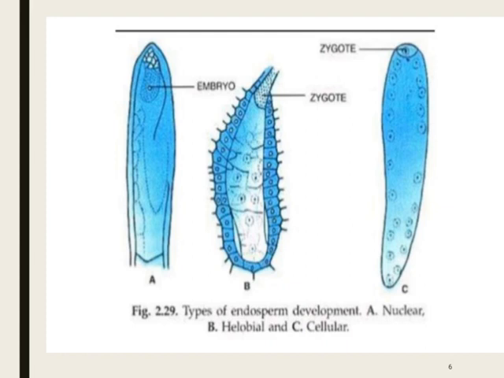It means wall formation also occurs in this. And C is cellular endosperm. In this case, the primary endosperm nucleus divides and walls are formed between the daughter nuclei. In cellular type and helobial type, wall formation occurs, while in nuclear type, the wall is not formed.